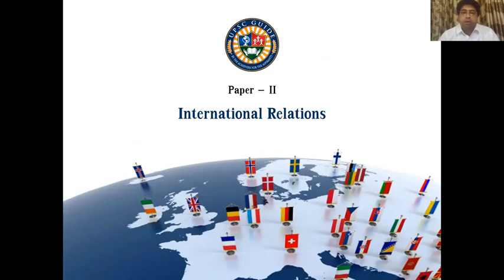This paper two has two parts. One is comparative politics and another is India and the world. In the first, you will be studying comparative aspects of politics, with topics like approaches to comparative politics, and the nature of states when you compare developed countries with developing countries. Then you will also see how there is some division between the global north, which are developed countries, and countries in the south.